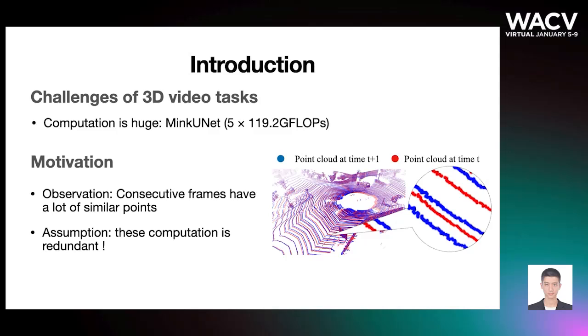For example, to process 5 frames of 80,000 points, a strong baseline, the MinkUNet, needs 5 multiplied by 119 GFLOPs of operations. To reduce redundant computation, we propose to take advantage of the geometrically close points between adjacent frames in a video clip. Because the semantic information of 3D cloud is encoded in the geometrical structure of points, we naturally hypothesize that the geometrically close points must share similar high-level deep features.